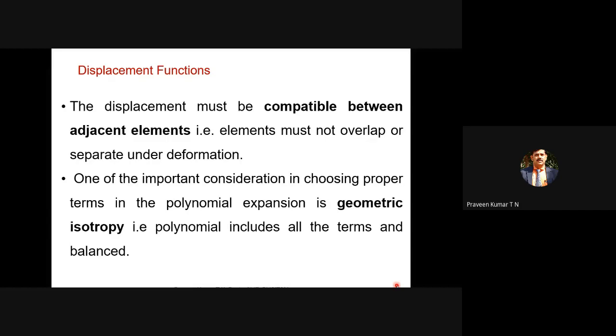This is given especially for 2D elements, and even for 3D elements it is there in all textbooks. In the displacement function, U is equal to A naught plus A1x plus A2y plus A3z, you cannot take away the z term, the y term, or the x term. All three terms should be there for 3D analysis. If one term is missing, it will not follow geometric isotropy.